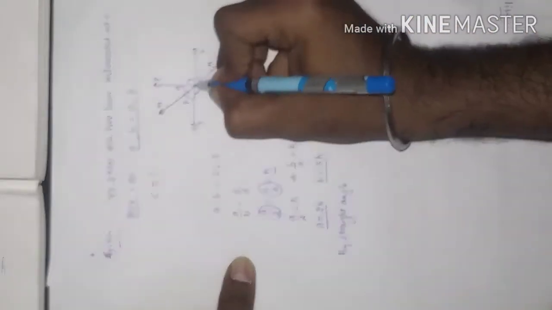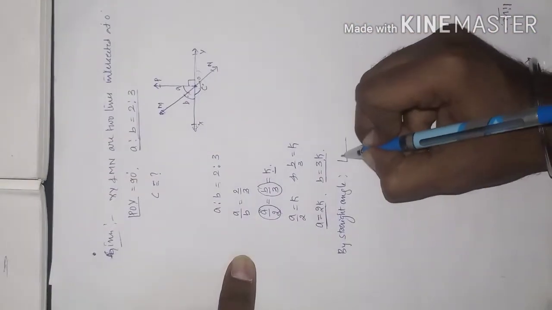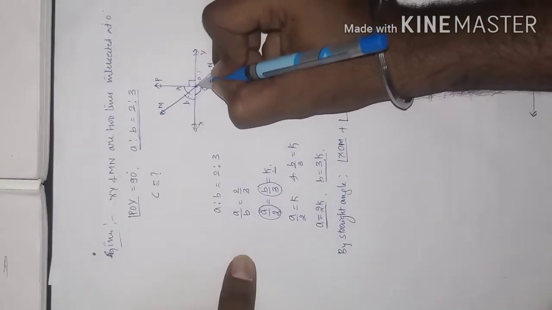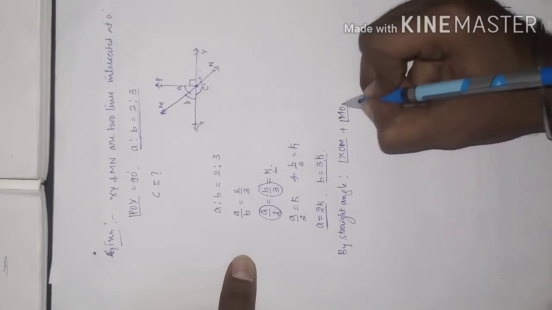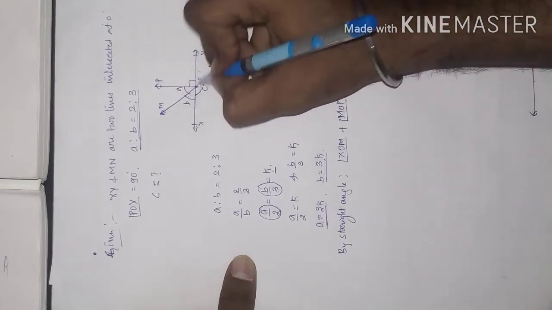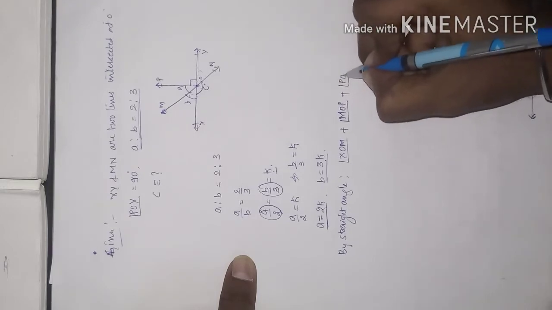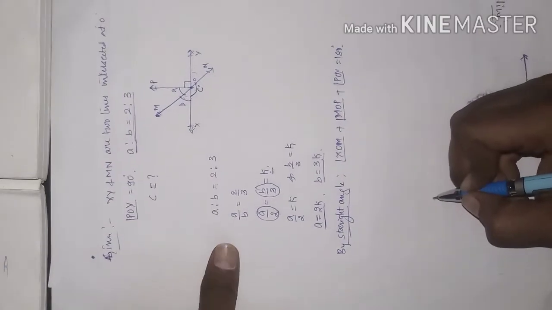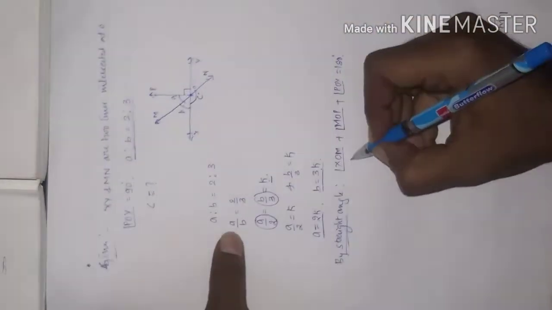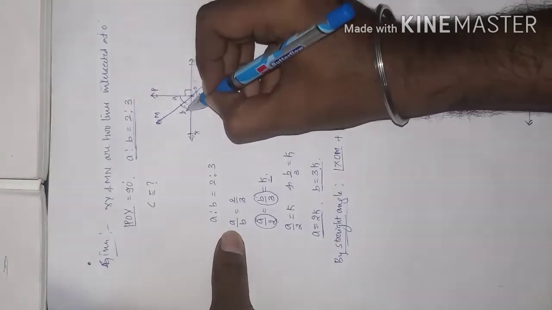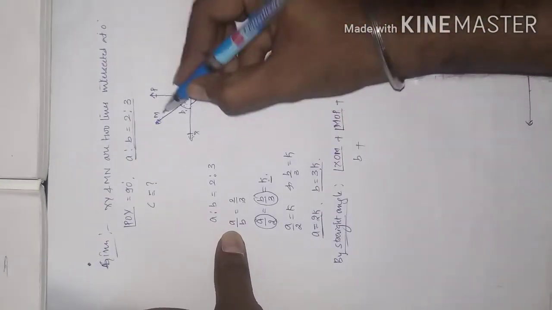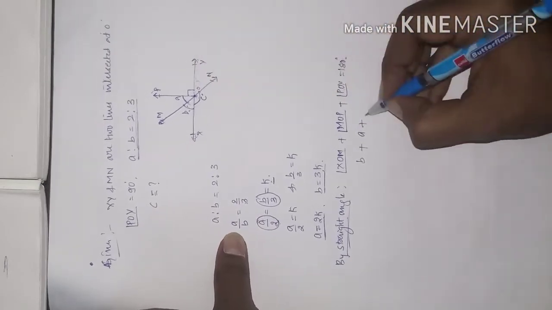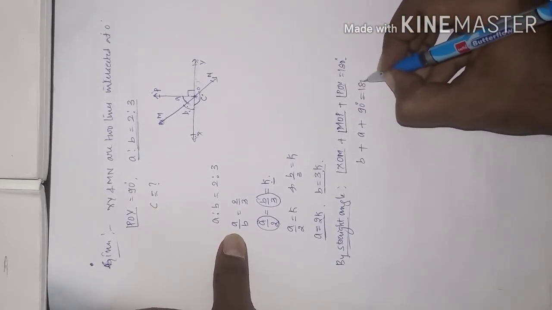we can say that angle XOM plus angle MOP plus angle POY is equal to what? 180 degrees, because of the straight angle. Straight angle says that only. Now XOM means what? XOM means B, I will write it. MOP means what? Angle A, I will write it. POY means what? 90 degrees, we will write 90 degrees, which is equal to 180 degrees.